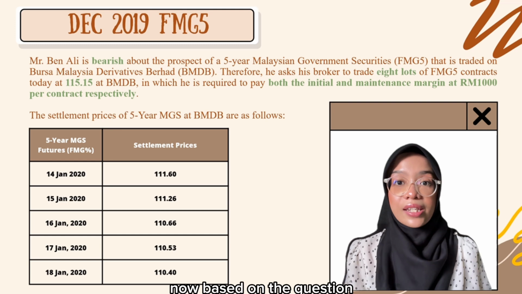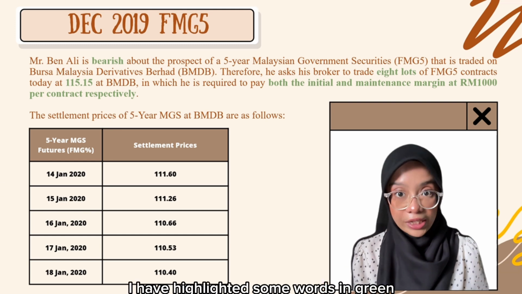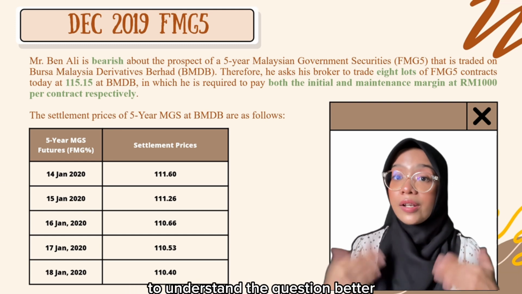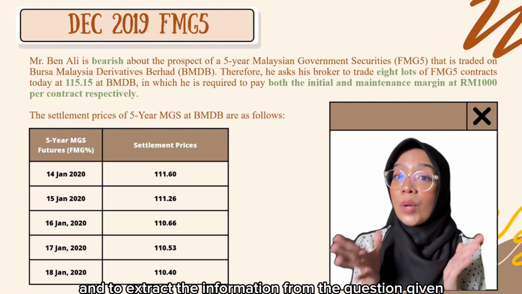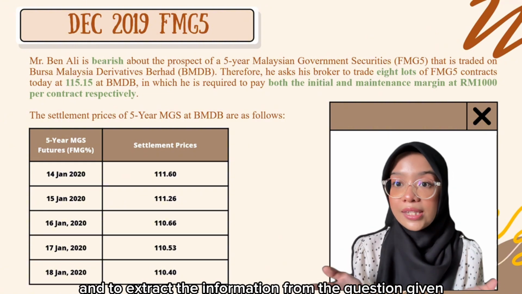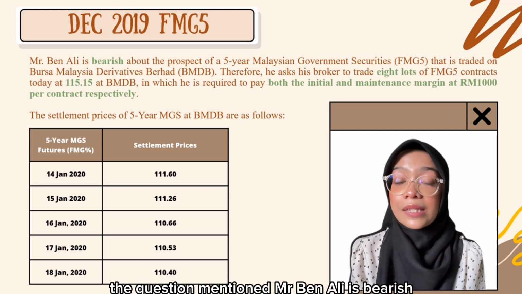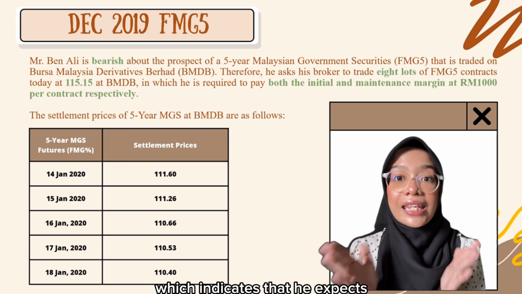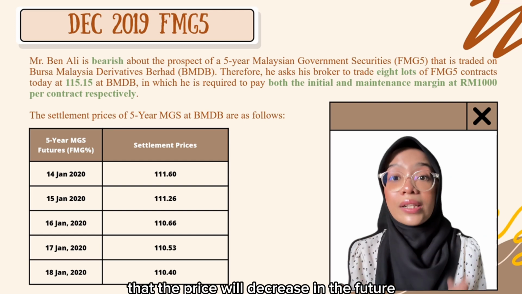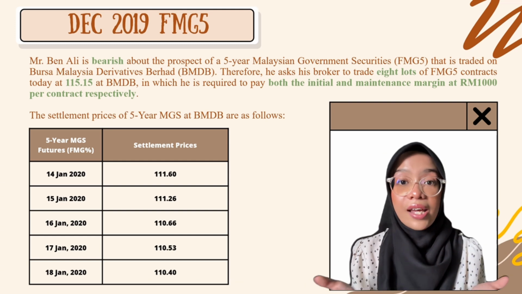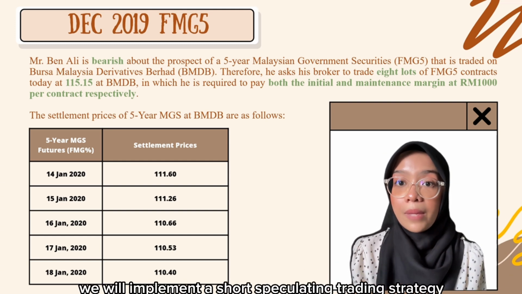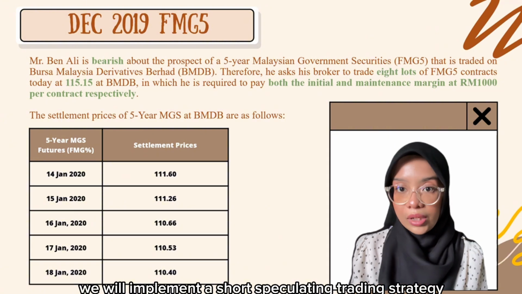Now, based on the question, I have highlighted some words in green, which are the main key points to understand the question better and to extract the information from the question given. First of all, the question mentioned Mr. Ben Ali is bearish, which indicates that he expects that the price will decrease in the future. Thus, for this question, we will implement a short speculating trading strategy.